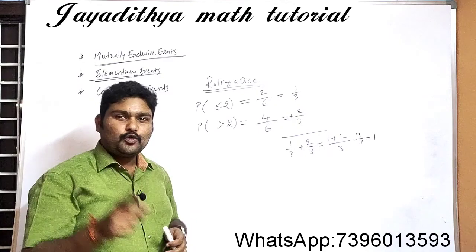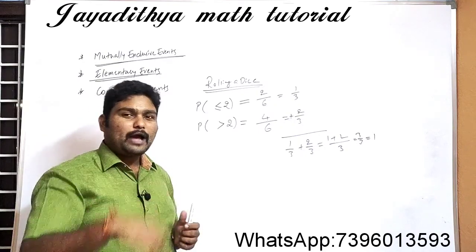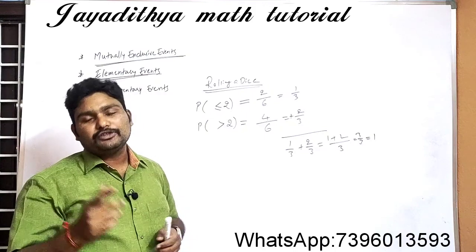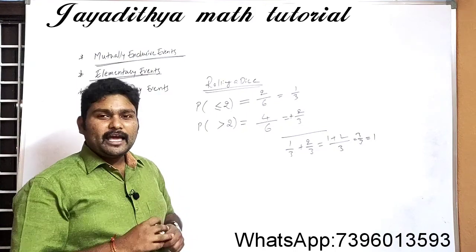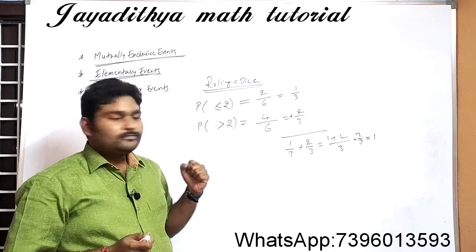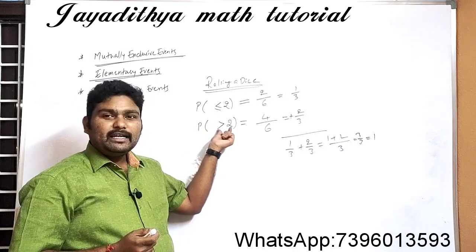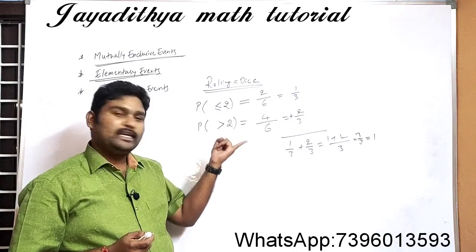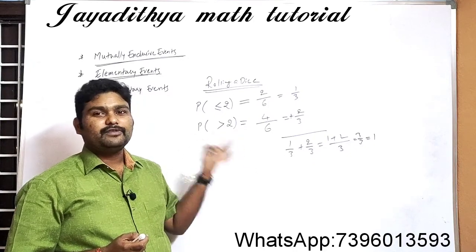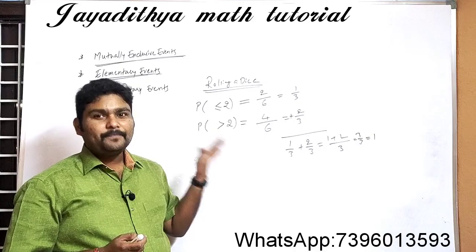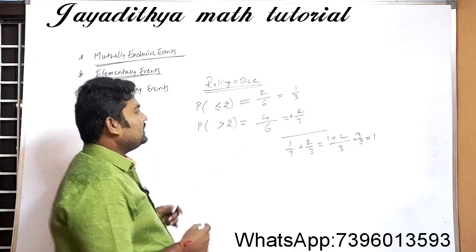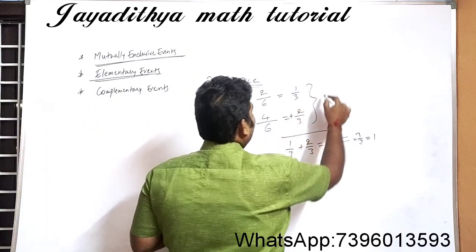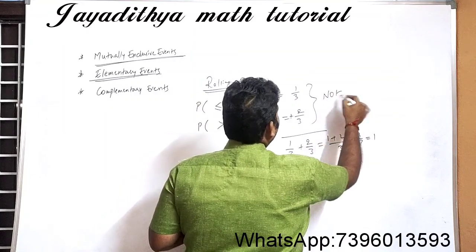When an event has only one outcome, and if you add all the probability values, you should get 1 in an experiment. So see here, the event is getting greater than 2. How many favorable outcomes we have here? 3 is favorable, 4 is favorable, 5 is favorable, 6 is also favorable. So here these two are not elementary events.